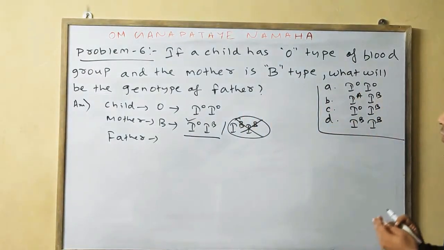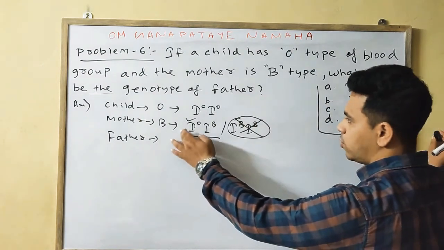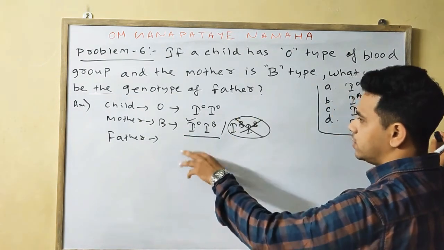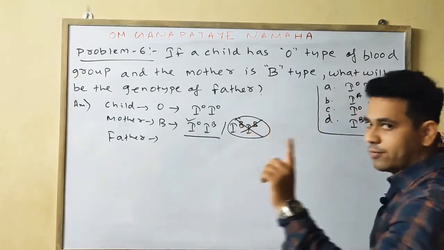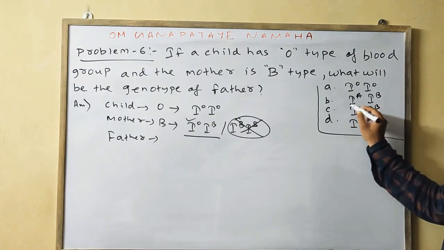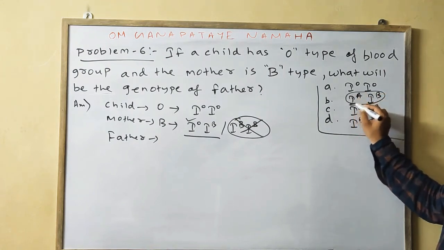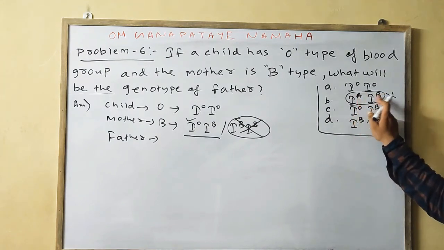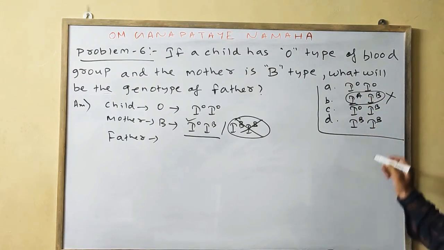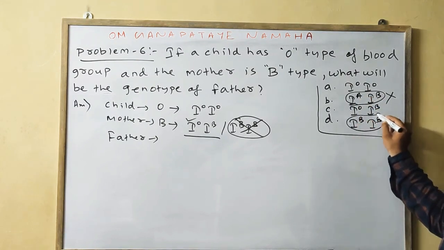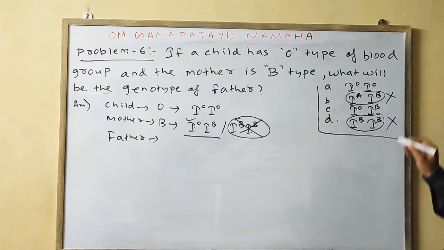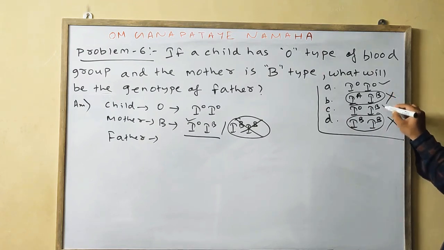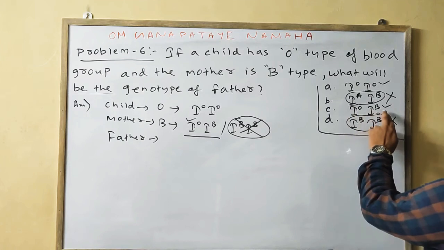Obviously, if one allele comes from the mother, then it would be I0. The other one confirms that the father should also carry one I0 factor. So IA IB will not work, because it does not contain I0. IB IB will also not work, as it does not contain I0 in any allele. But we can consider these two conditions, I0 I0 or I0 IB.